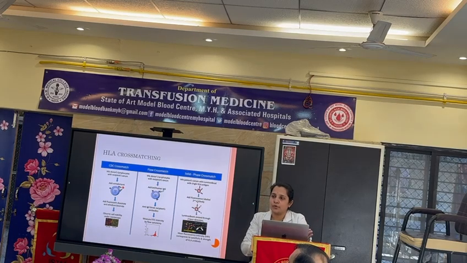HLA cross matching is done before transplanting any organ. It is of three types: CDC cross match, complement dependent cytotoxicity cross match, flow cross match, and solid phase cross match. CDC cross match activates complements. The donor's lymphocytes and recipient serum are added, complement is added to them, and the result is read under the microscope.